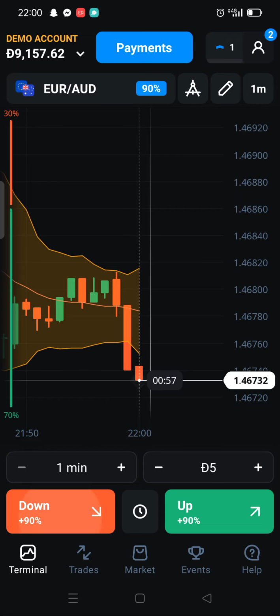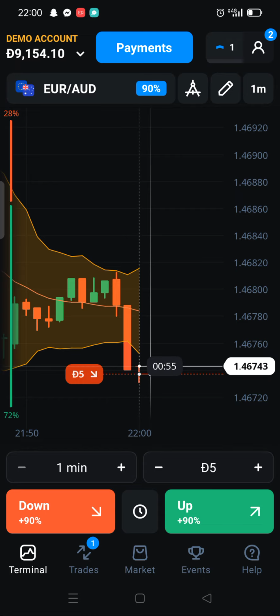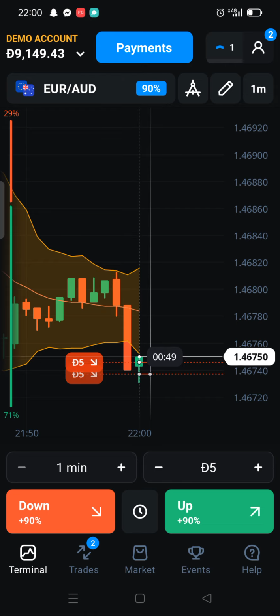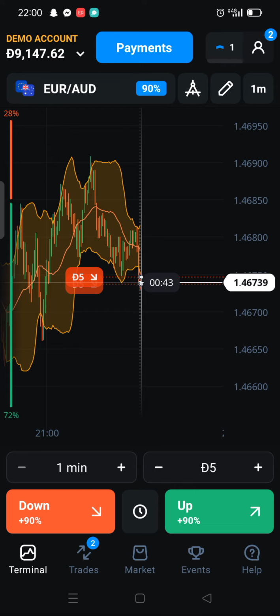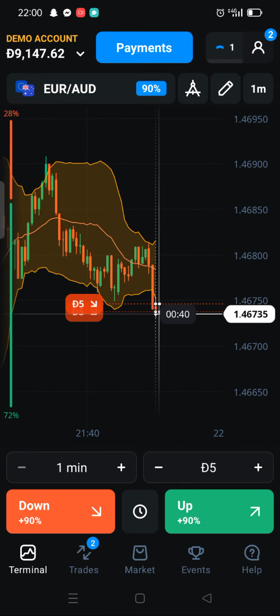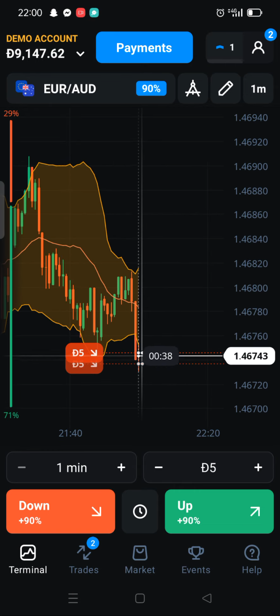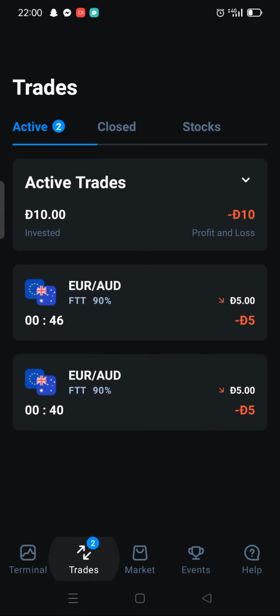Okay, here it makes a new candle for sell. Okay, the market went fast. Okay, again we do sell. Market went upward, but I thought the market would go downward because the market also passed and went down. So let's see what happened there, our analysis.